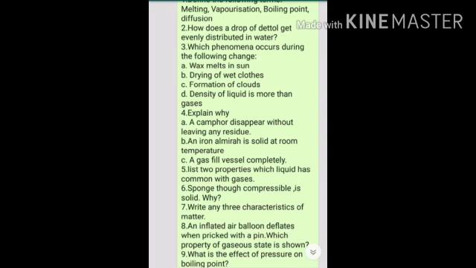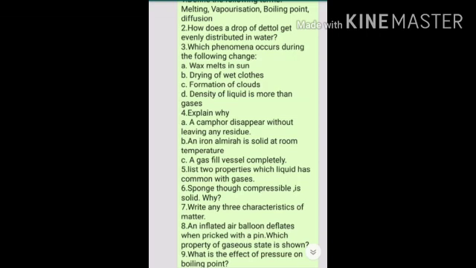Second question, how does a drop of Dettol get evenly distributed in water due to diffusion? Because in liquid, that is water, there is space between the particles which is occupied by the particles of Dettol. As a result, a homogeneous solution is formed. So that is all because of the diffusion process.